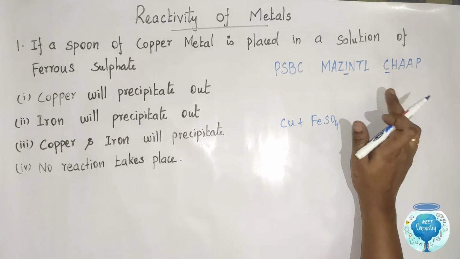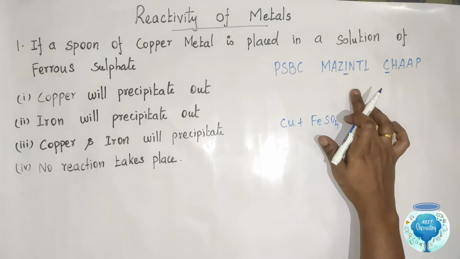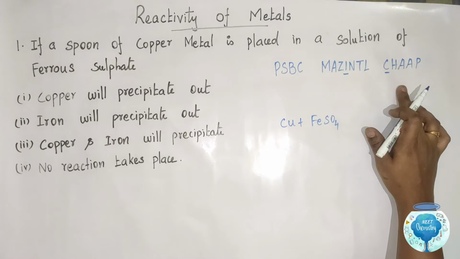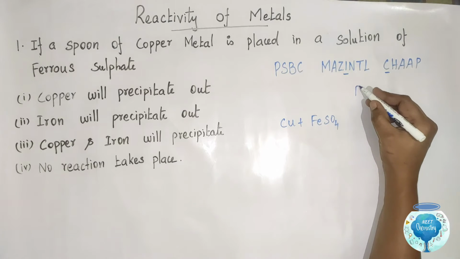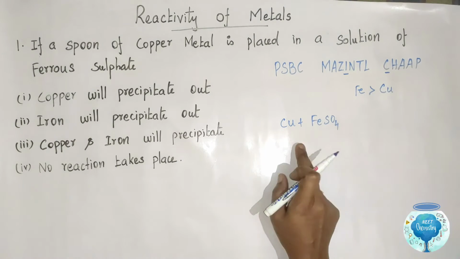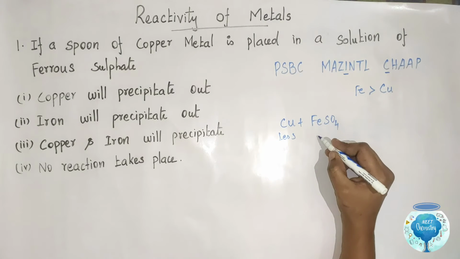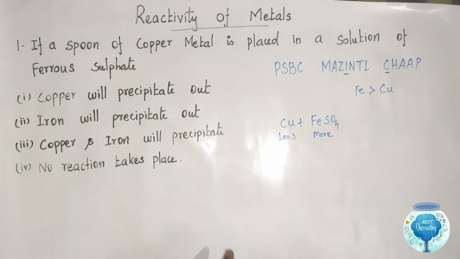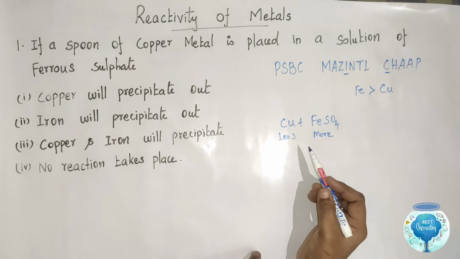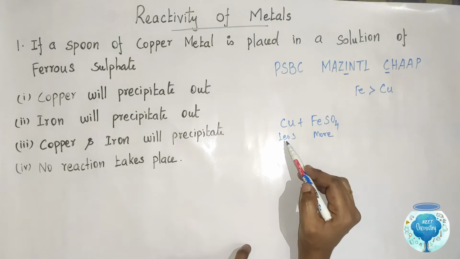So iron is more reactive than copper. Iron in mesentyl is more reactive than chop. So copper is less reactive. Iron is more reactive. So in this case, iron is more reactive than copper.